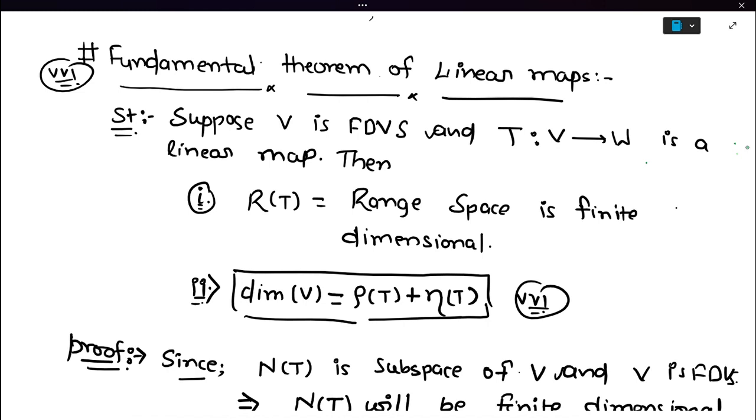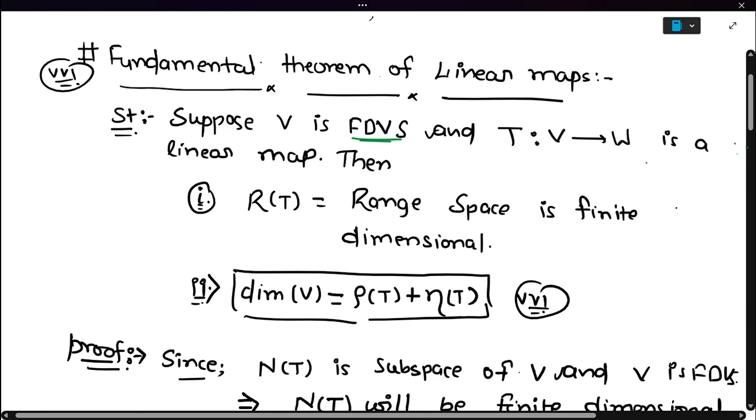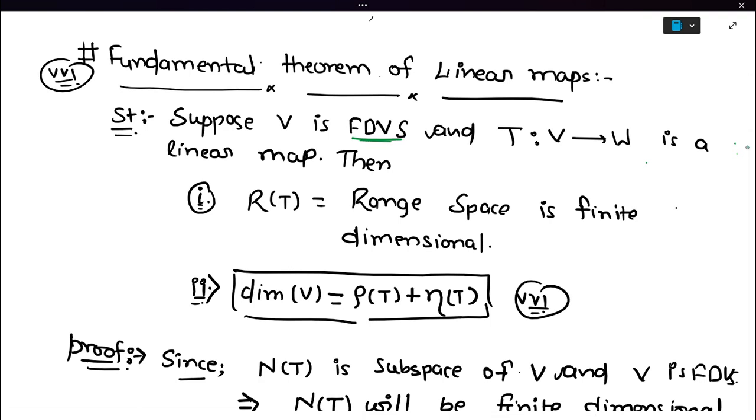In this lecture, we will discuss the fundamental theorem on linear maps. What is the fundamental theorem of linear maps? Suppose V is a finite dimensional vector space such that T is a linear map from V to W. Then it says the range of T is finite dimensional.